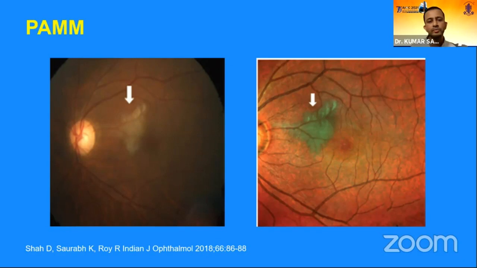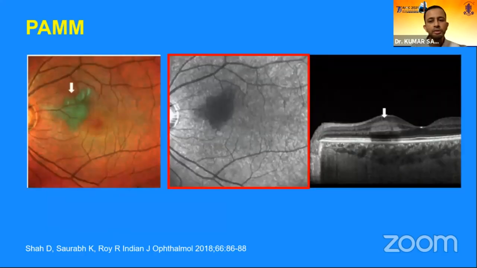This greenish hue again is because that area is thickened. So anything which is thickened gives us a greenish hue. If we do an OCT and infrared reflectance image, then we can see the further classical pictures. Here the infrared reflectance is dark. Why is it dark? Because the PAM lesion is present in the inner retinal layers, the inner nuclear layer, and it is a thickening, and it is casting a shadow.